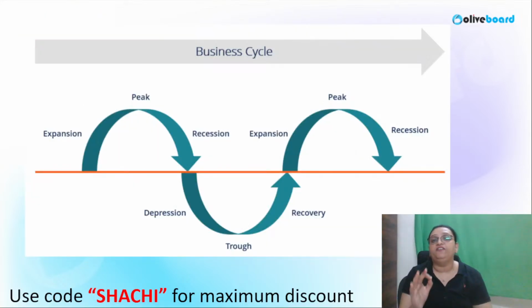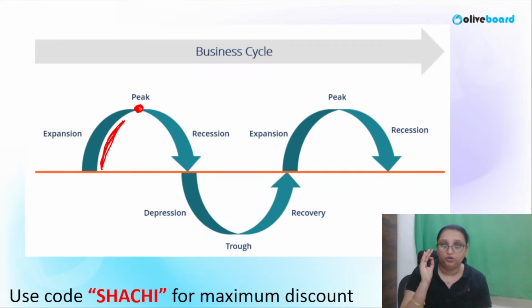When we talk about the business cycle, this phase is called expansion, when the economy is expanding. This particular point is called peak, when the production activity is at its peak and the country has very high national income, per capita income, and GDP. Again, the economy slows down with low per capita income and low GDP; unemployment is increasing, poverty is increasing.